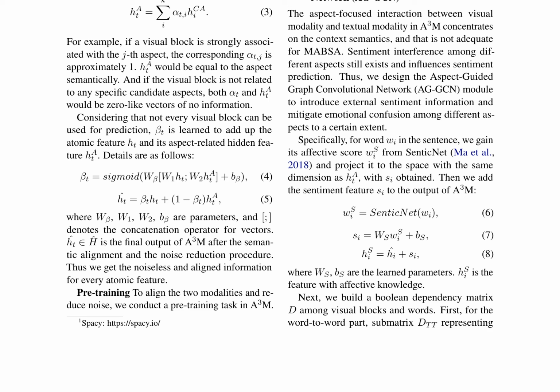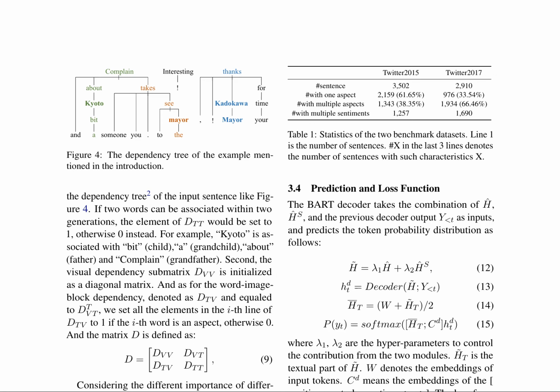A Boolean dependency matrix D is constructed among visual blocks and words, where the word-to-word part is represented by submatrix DTT. The AGGCN model is a multimodal sentiment analysis framework that integrates textual and visual cues to identify aspects and their corresponding sentiments in images and texts.